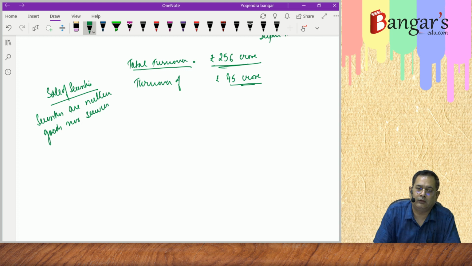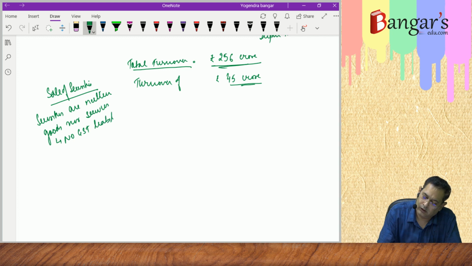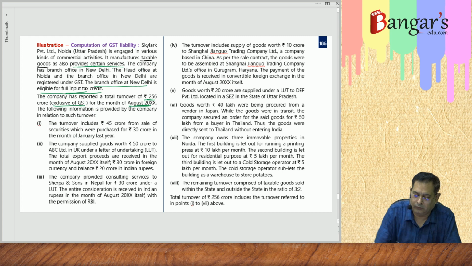Since securities are neither goods nor services, no GST liability arises in case of such a transaction.